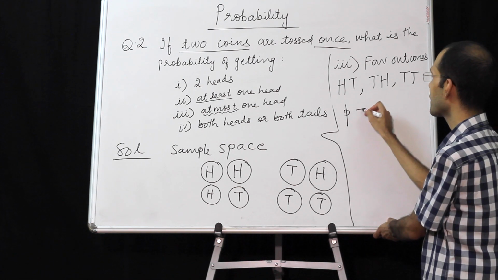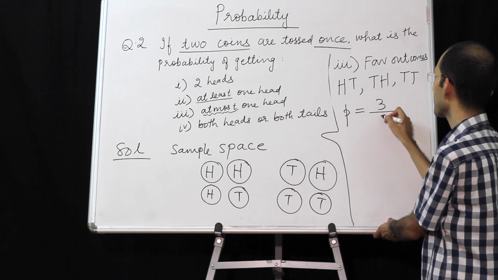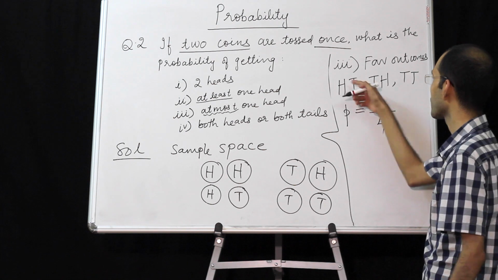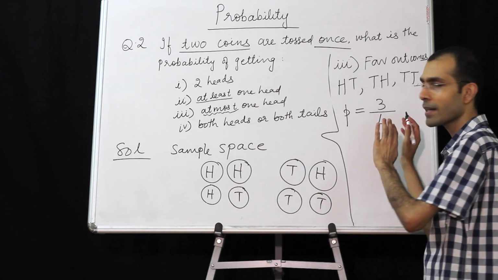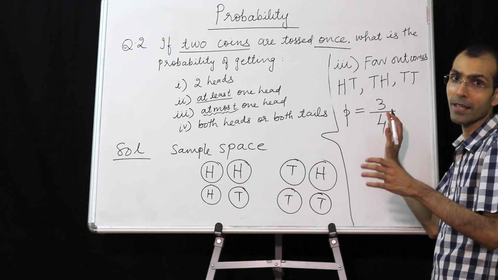Now it is fine. Probability will be 3 by 4 because there are 3 favorable outcomes and total possible outcomes are 4. So probability will be 3 by 4.